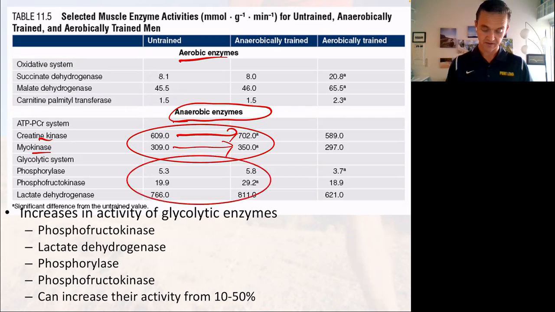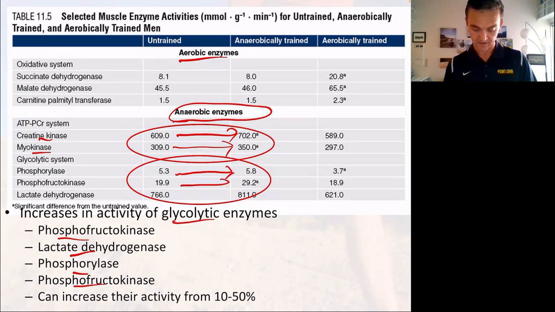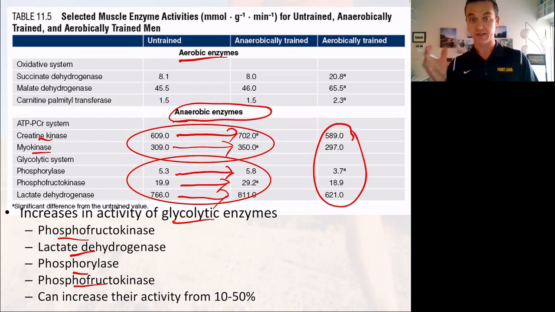Okay, what about these other important glycolytic enzymes like phosphofructokinase, lactate dehydrogenase, phosphorylase? All these are important glycolytic enzymes, right? We see increases in all of these with anaerobic training and not so much with aerobic training. Okay, so the body is specific again here. With anaerobic training, we get anaerobic enzyme activity increases and not so much with aerobic training. We can expect to see somewhere around 10 to 50%. So not as great as what we see with the oxidative enzymes.